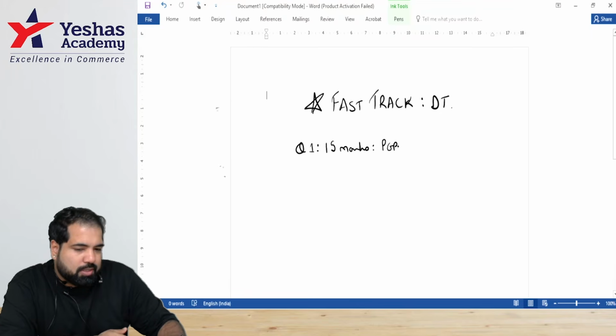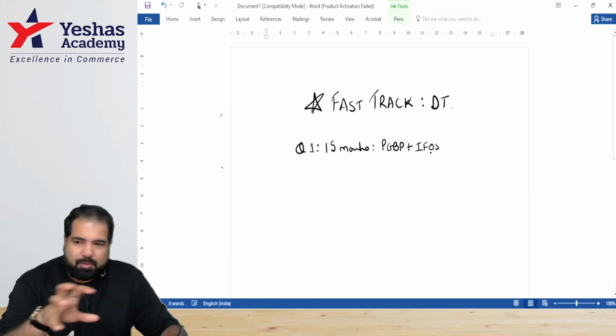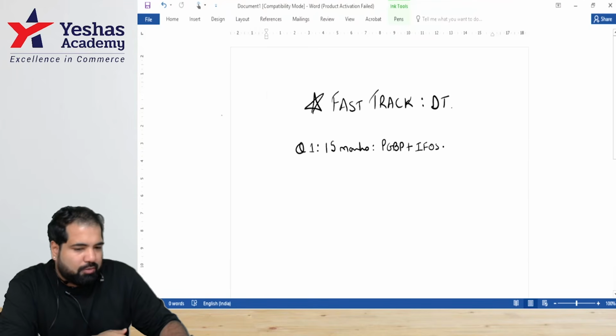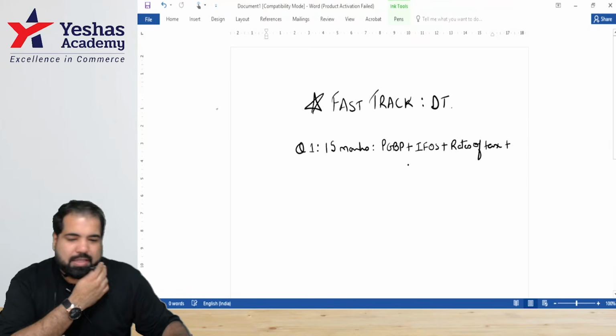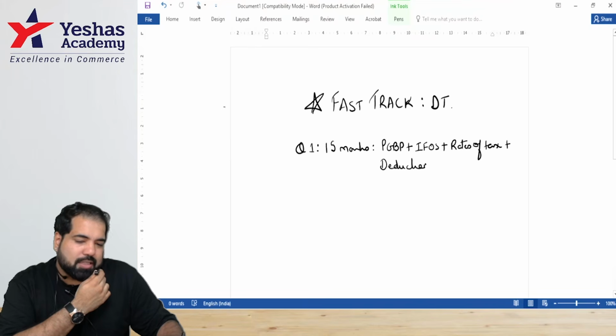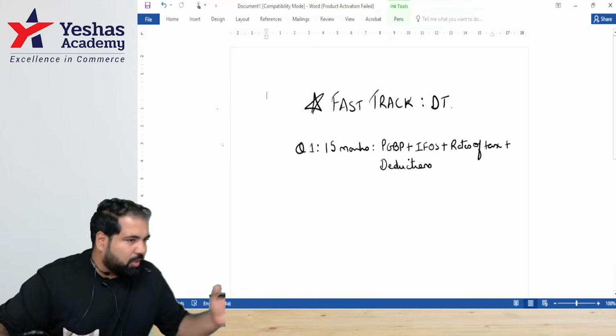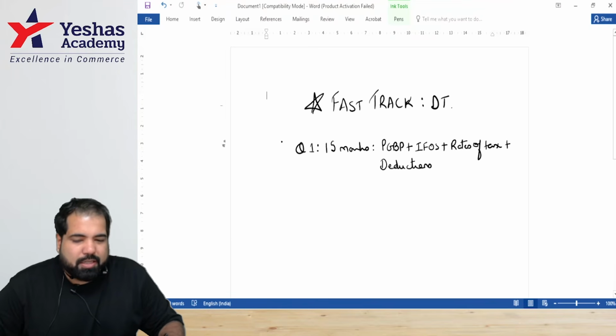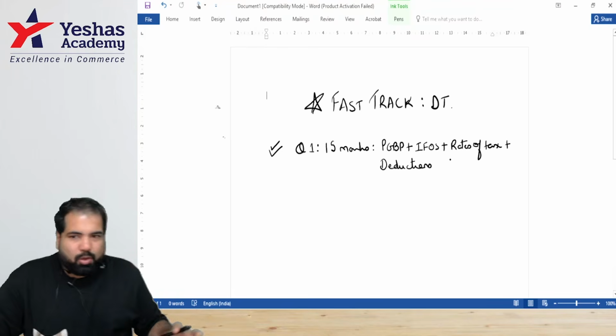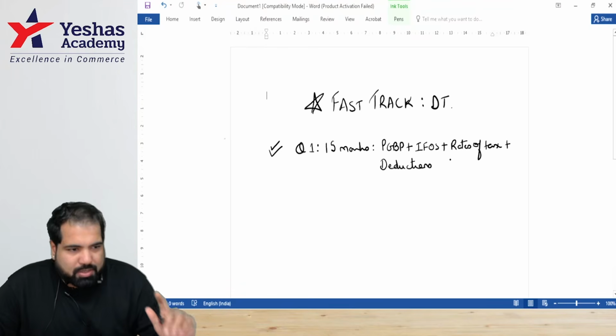Always PGBP first. Yes. Plus, guys, there is always some amount of IFOs. There will be some other income that that person earns, so there's IFOs. There's always one thing that they ask, which is rates of tax. They ask you to compute rates of tax. Yes, there will be some amount of deductions also in this. So always, guys, there is some person who's investing in PPF, who's buying some NPS, something or the other is investing. So basically, this first question is around these chapters, and hence these chapters are important, because this question number 1 is compulsory.